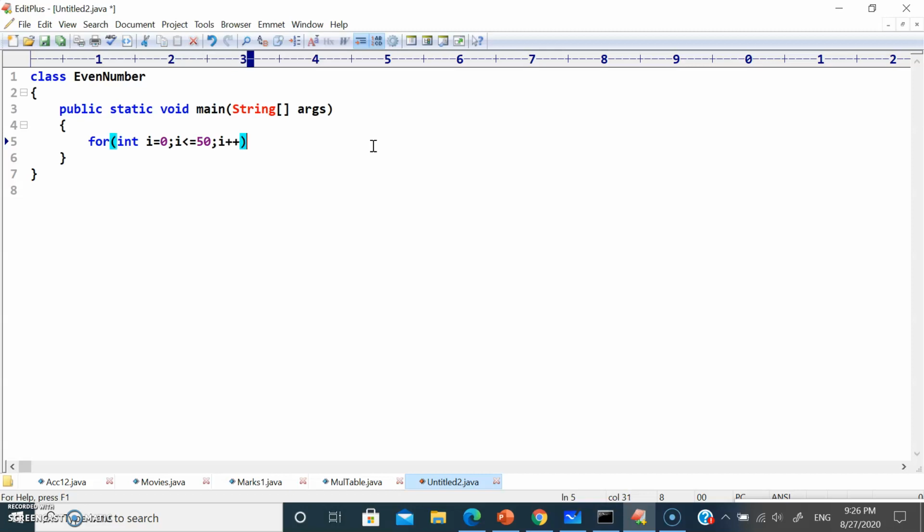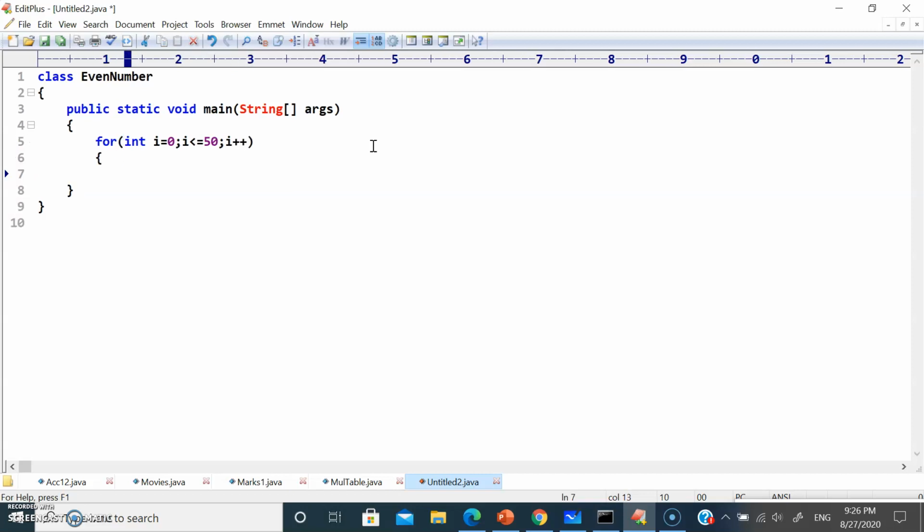Here you can use any increment operator, post increment or pre increment. Now what I'm going to do is use an if condition inside this: if i modulus of 2 is equal to 0. So inside a for loop, I'm going to use if.